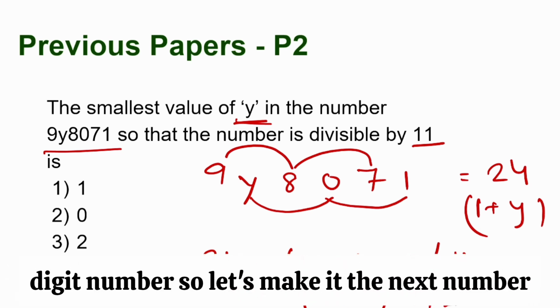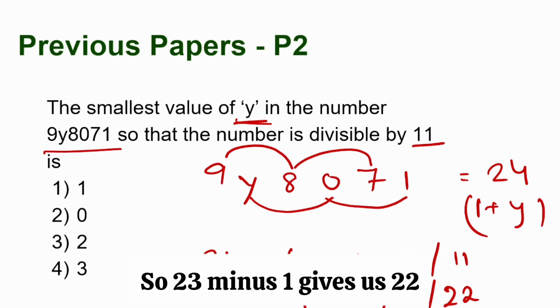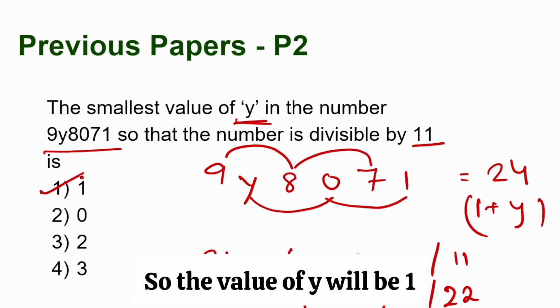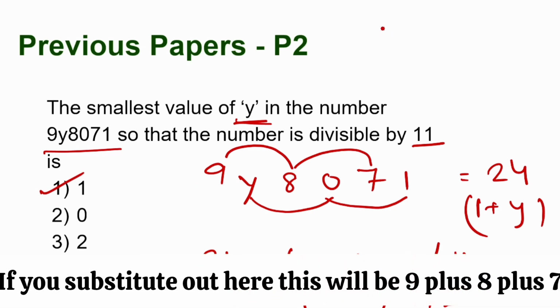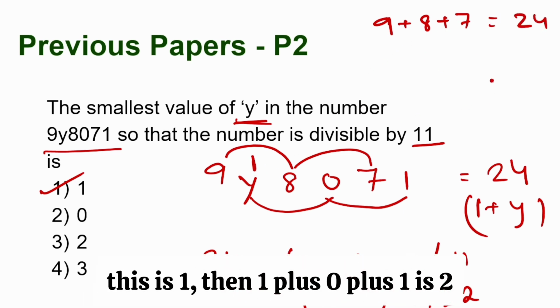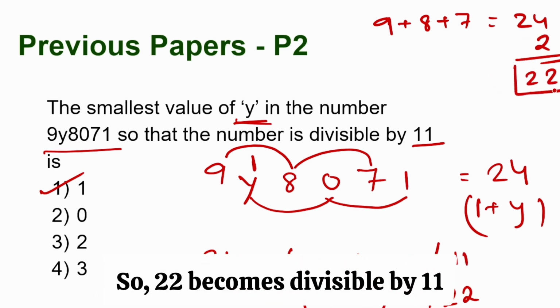So let's make it the next number. So 23 minus what gives us 22? 23 minus 1 gives us 22. So the value of y will be 1. If you substitute it out here, this will be 9 plus 8 plus 7, which we know is 24. And if y is 1, then 1 plus 0 plus 1 is 2. And 24 minus 2 is 22. So 22 becomes divisible by 11.